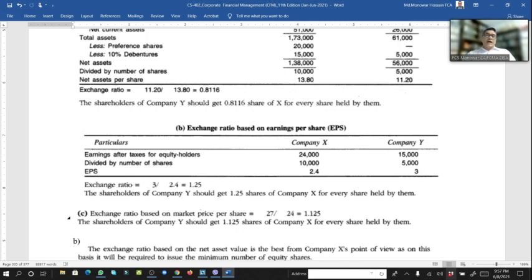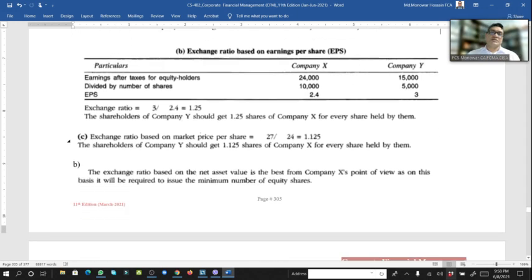It's okay. Now that means C, exchange ratio based on market price per share. So market price per share of company Y is 27, and if we divide by company X's market price 24, we'll get 1.125. It means that the shareholder of company Y should get 1.125 share of company X for every share held by them. So three exchange ratios.